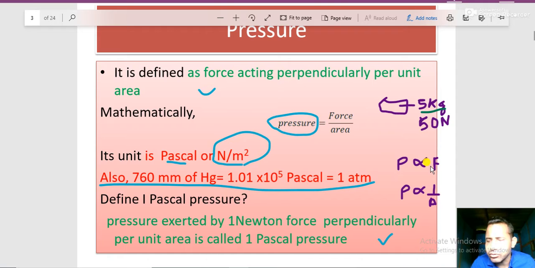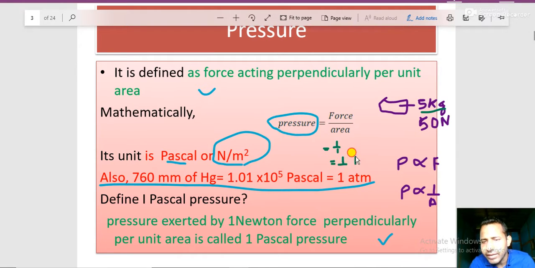Okay, let's go down to the 1 pascal pressure. Pressure depends upon the force and area. Now if force equals 1 newton and area is 1 meter square, we define the pressure as 1 pascal. So to get the value of 1 pascal pressure, we should have force equal to 1 newton and area equal to 1 meter square. It means that if force is 1 by 1, now you will get 1, and we call the pressure value 1. Generally its unit is pascal.